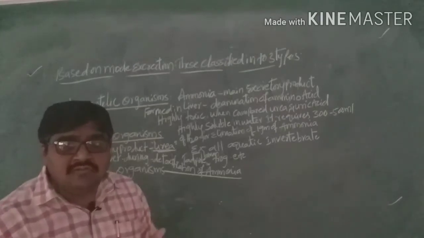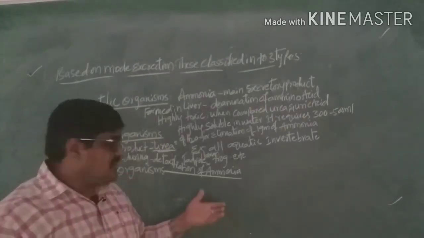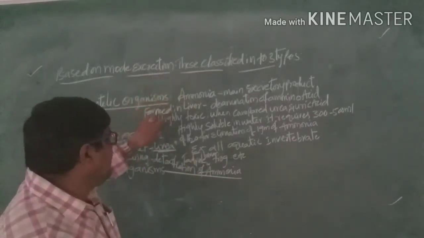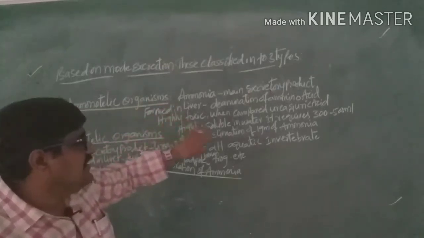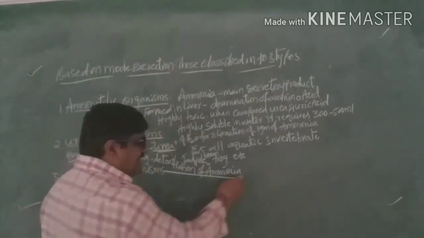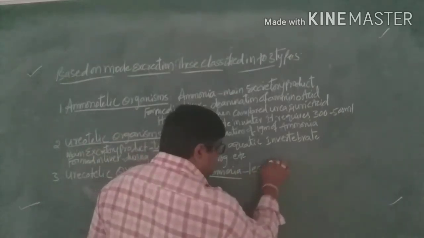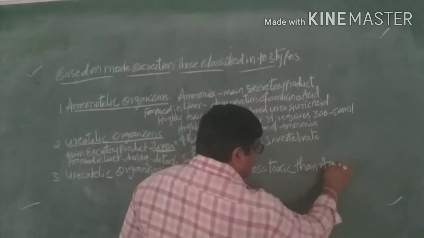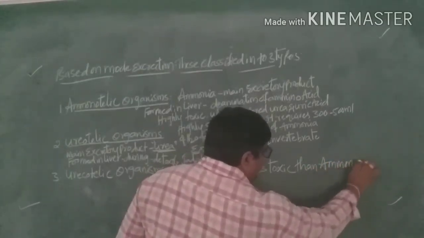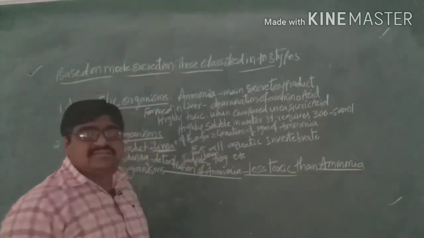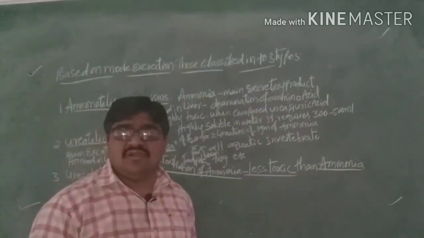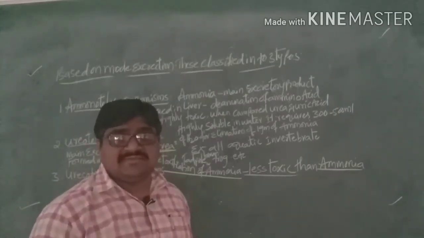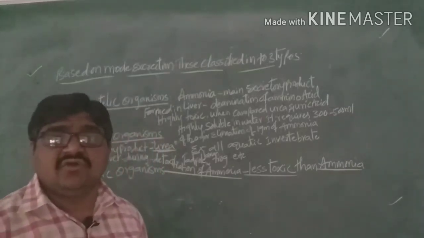Ammonia is very harmful in the body, so to remove the harmful ammonia, it is converted into urea. When compared to ammonia, urea is less toxic. That means urea is a less toxic substance present in our body, and it acts as a waste material.